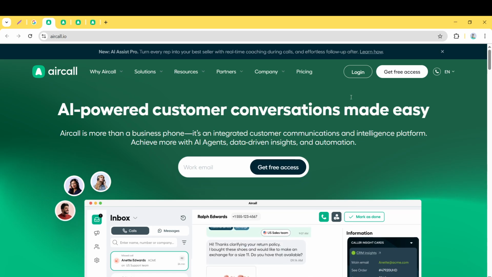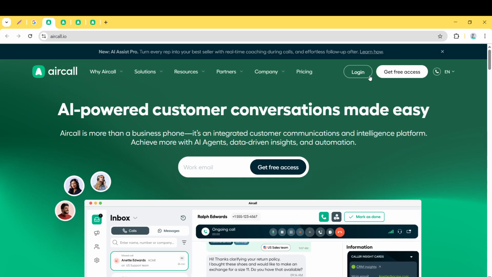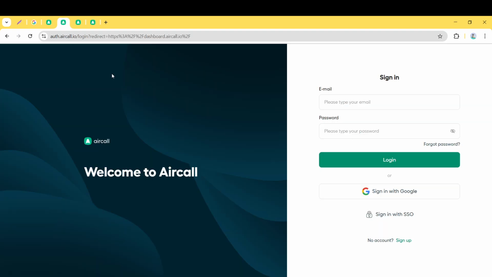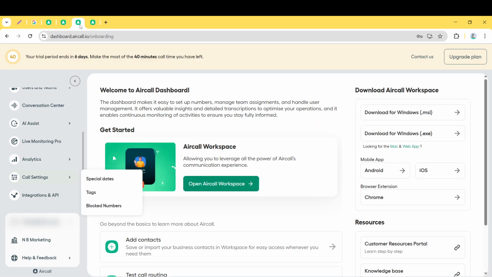Upon reaching the Aircall website, you'll need to log into your account. If you're not logged in automatically, look for the login option, which is typically at the top right corner. Enter your credentials carefully to access your account. This is where we can start configuring the call settings to block that pesky number.